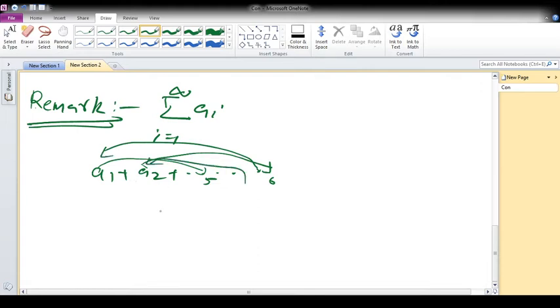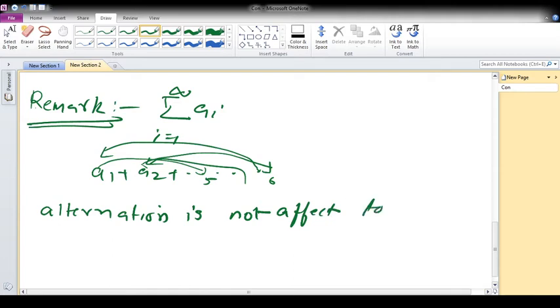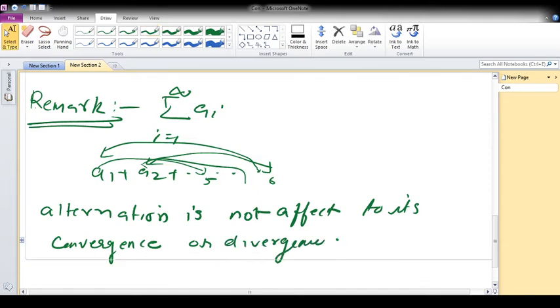We can rearrange the terms like this, but it does not affect the convergence. So rearrangement does not affect its convergence or divergence. If the series is divergent, the rearranged series is also divergent.